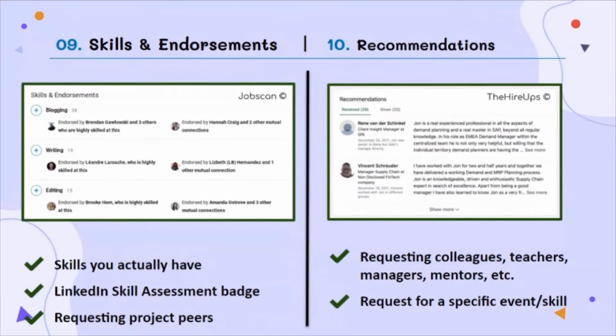So you and your friend, suppose, are working on a project for a duration of one month. So he knows that you really have a skill that you have showcased on LinkedIn. So you can request an endorsement from him or her. So this was about the skills and endorsements.